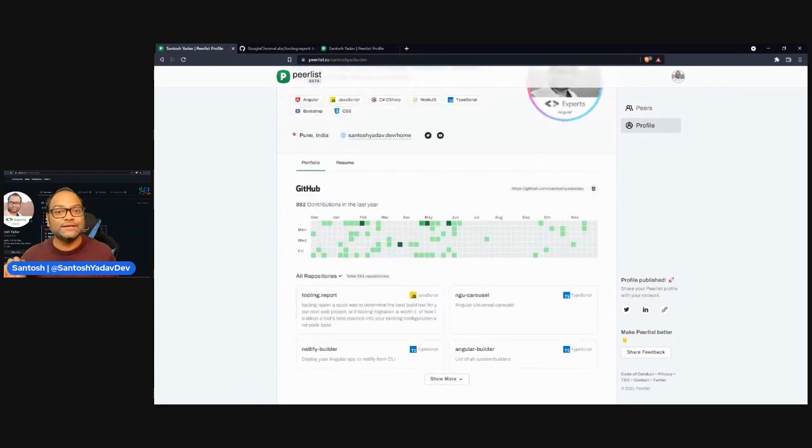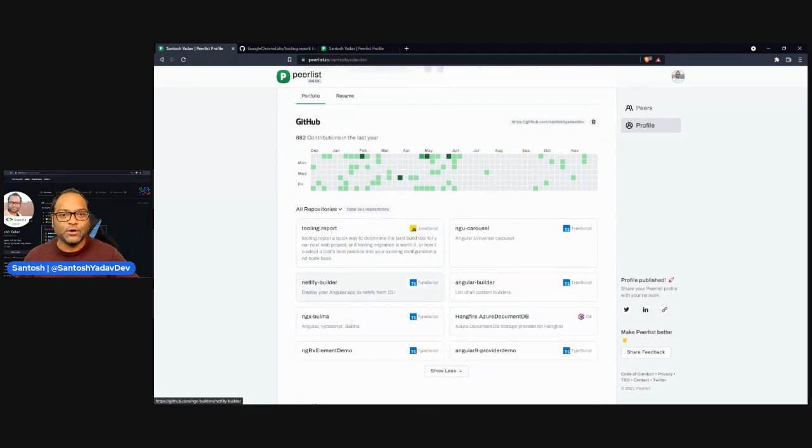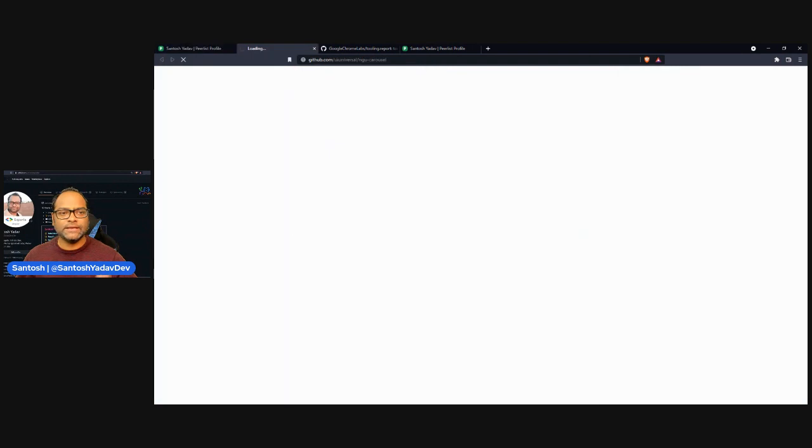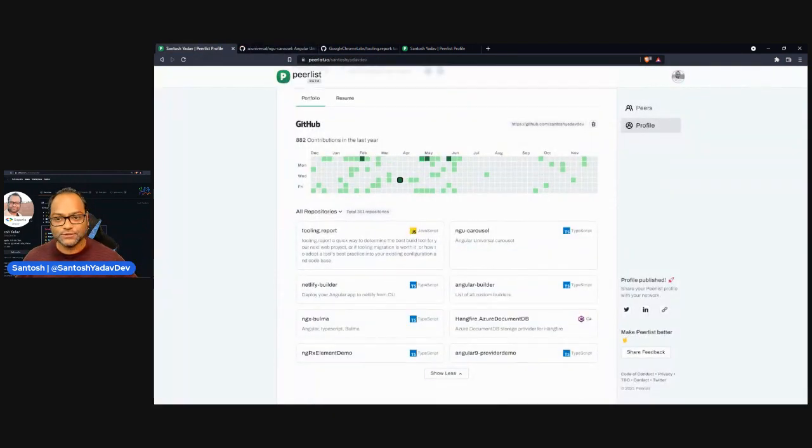You can provide the view of your GitHub commits on the same page. That's pretty cool, right? Generally what we do is we share GitHub links with someone, and then he will open this and see what contributions you have made. It also lists some of the repositories which I have actually created or forked, and just click on this and it will redirect to GitHub. So that integration is also available.